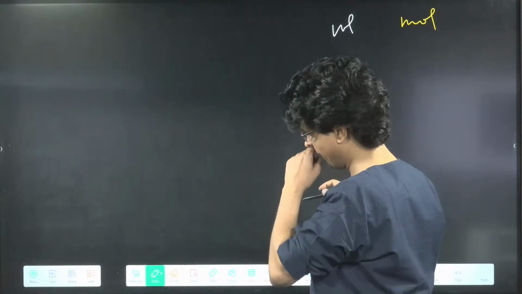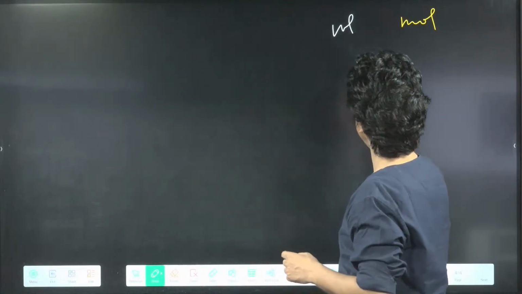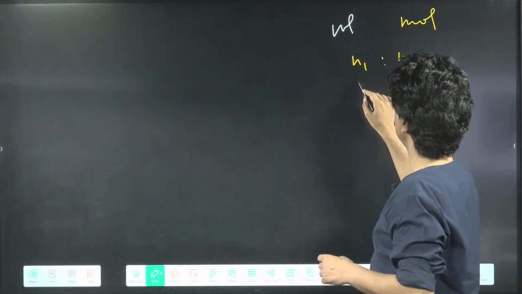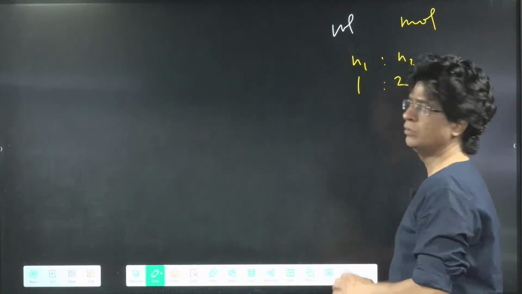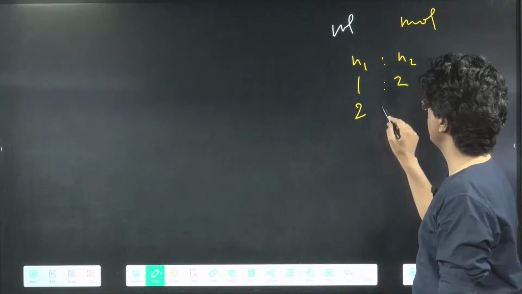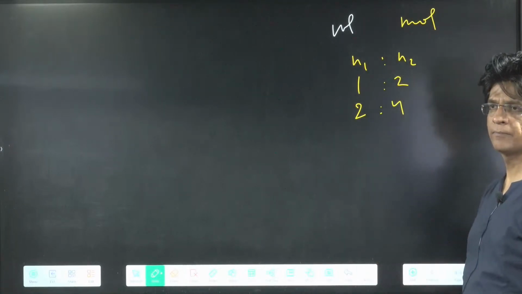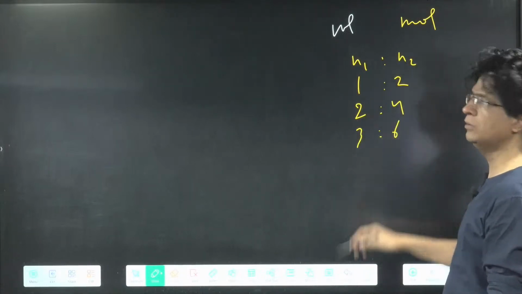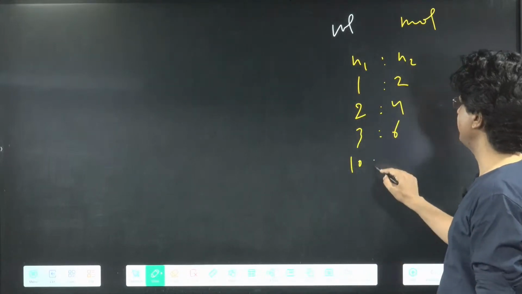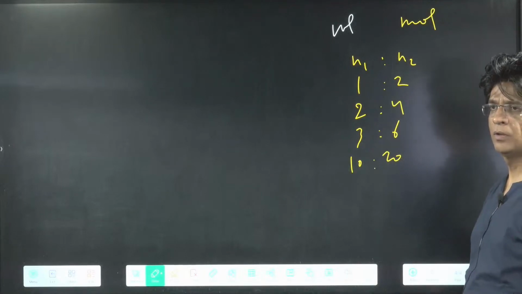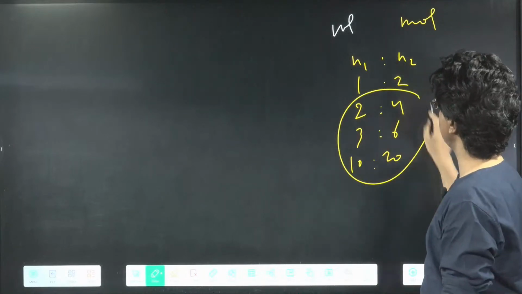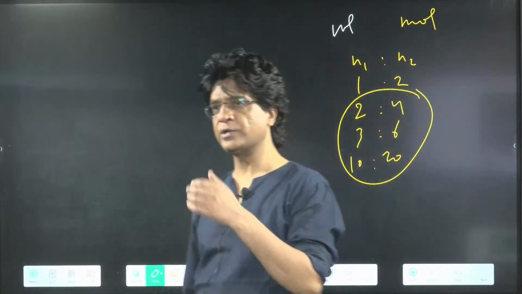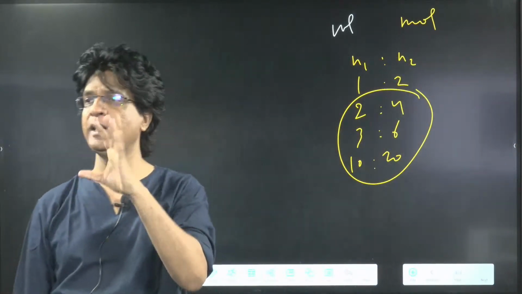For example, if I say that the ratio of number of moles N1 to N2 is like say 1:2, can I write this as 2:4 also? Can I write this as 3:6 also? 10:20 also? I'll get the same ratio. What is that ratio? 1:2, the simplest one. That means to get the same ratio, I have got infinite ways.